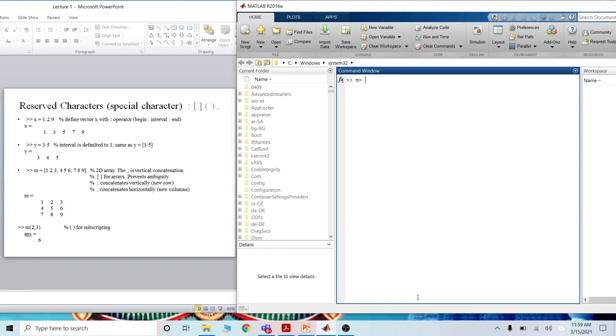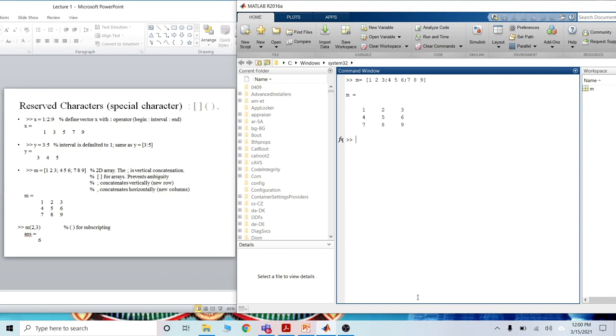I am showing this example. M equals 1 2 3 semicolon 4 5 6 semicolon 7 8 9. And this is a matrix. 1 2 3 is the first row, 4 5 6 is the second row, 7 8 9 is the third row. I'm typing in MATLAB the first row with gaps: first element 1, then space 2, then space 3.